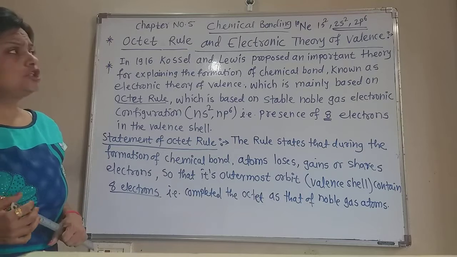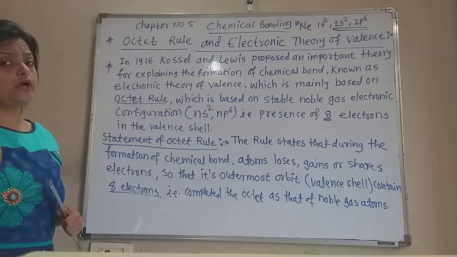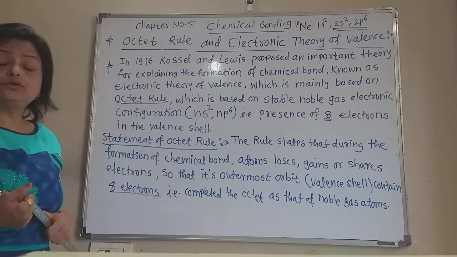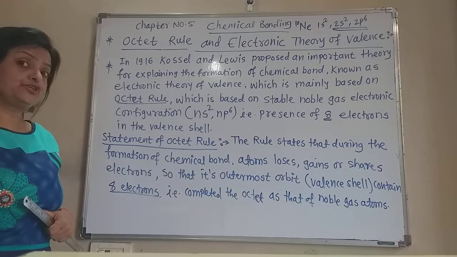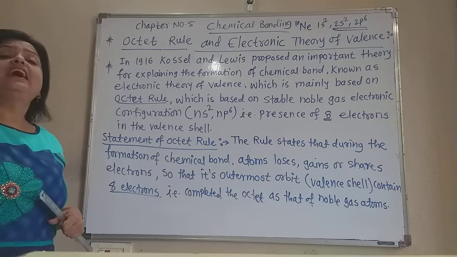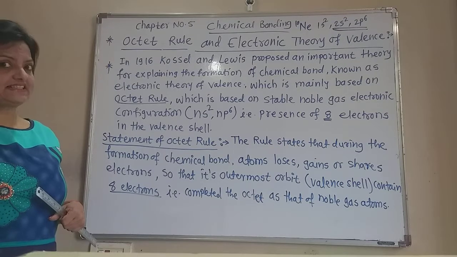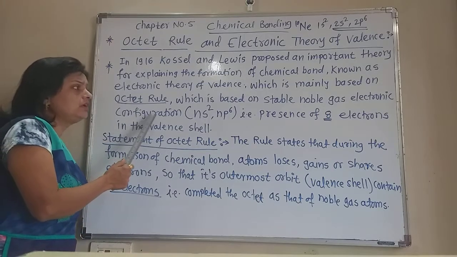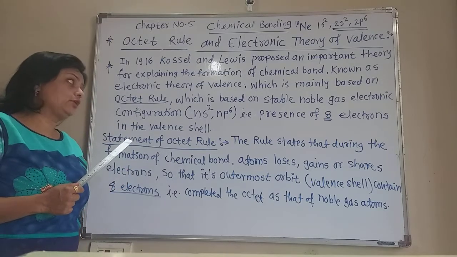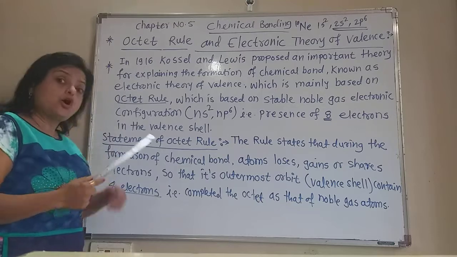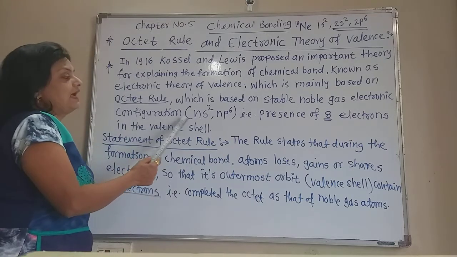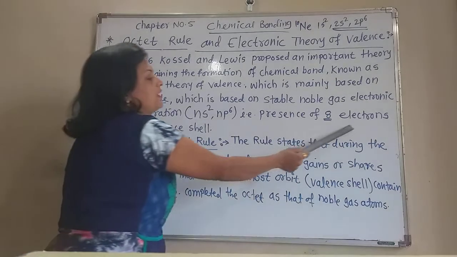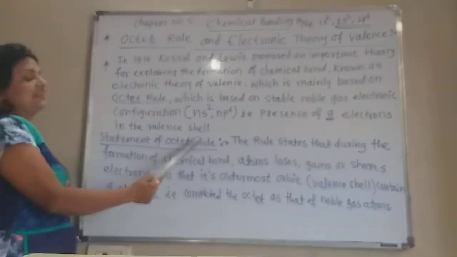Similarly, argon has 18 electrons. So argon has the electronic configuration 1s2, 2s2, 2p6, that is 10 electrons, and 3s2, 3p6, that is 8. So all the noble gases have a general outermost electronic configuration of ns2 np6, that is, the presence of 8 electrons in the valence shell.